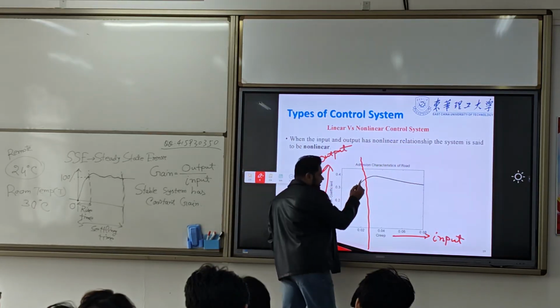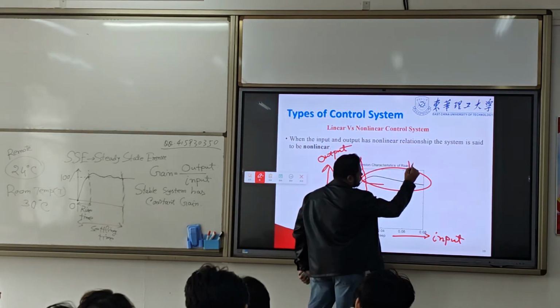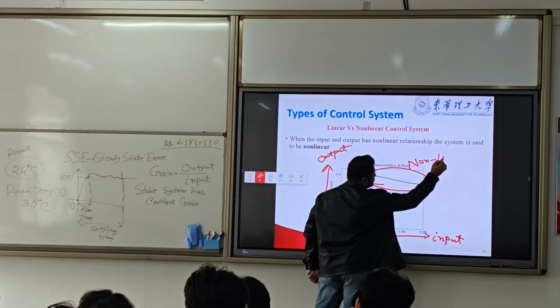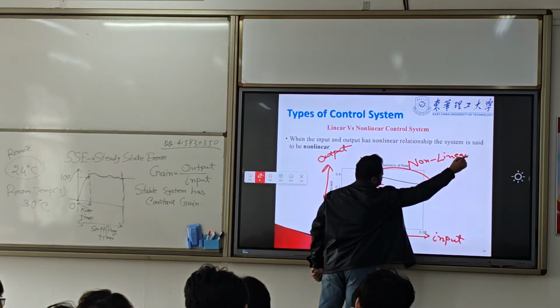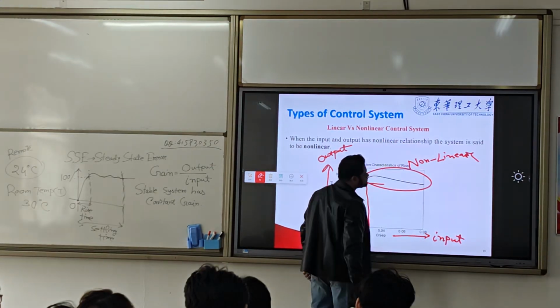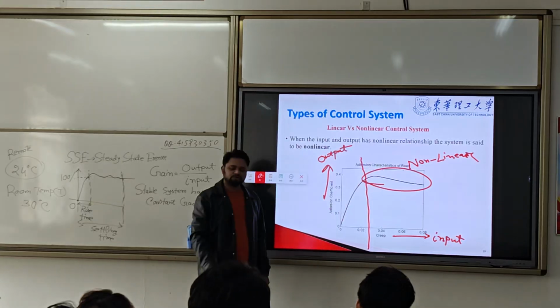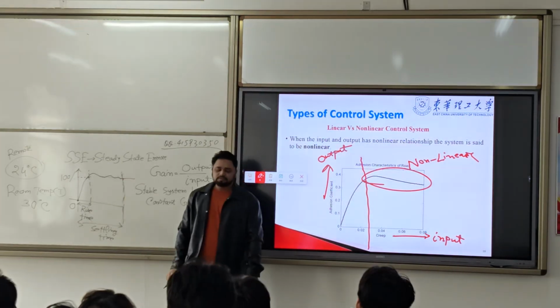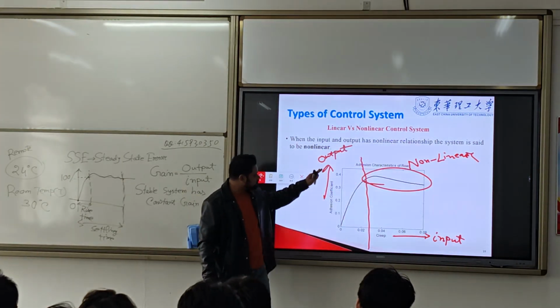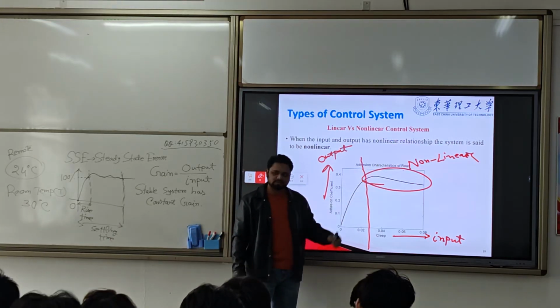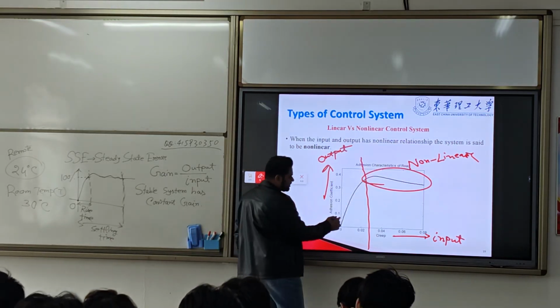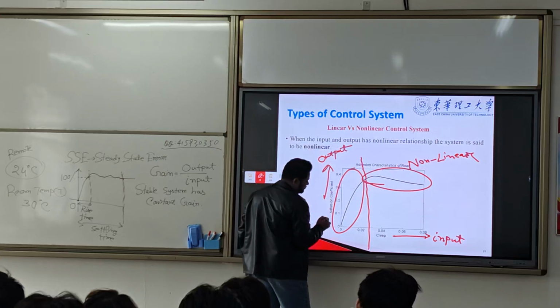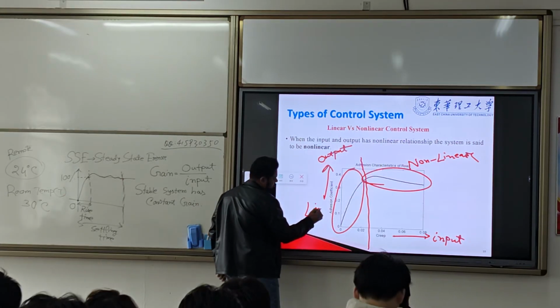But later on, here, it is not linear. We call it non-linear. This portion, we don't have a linear system because the input-output relationship is not linear here. But here we have the linear portion.